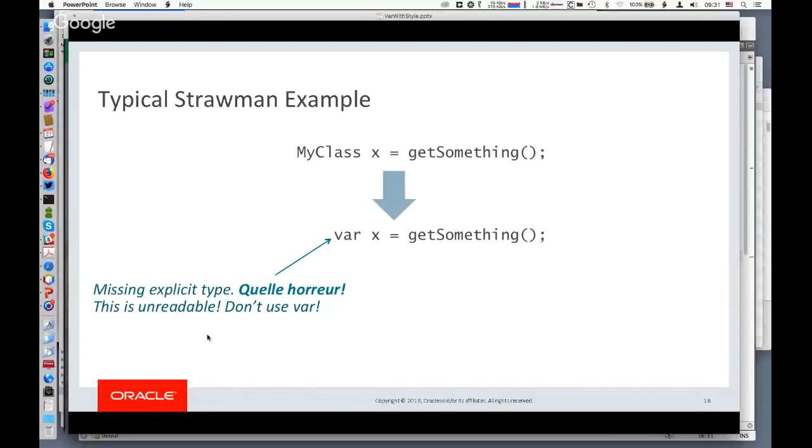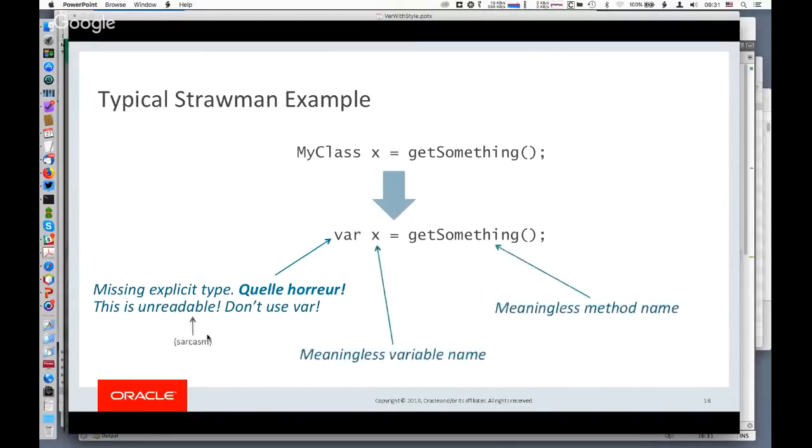So if you start off with an example like that and then say, let's substitute var and try to make some evaluation of this code based on the change to var, this example is not telling us anything. And in case you weren't aware, quelle horreur, I'm using sarcasm here, just to make that explicit.